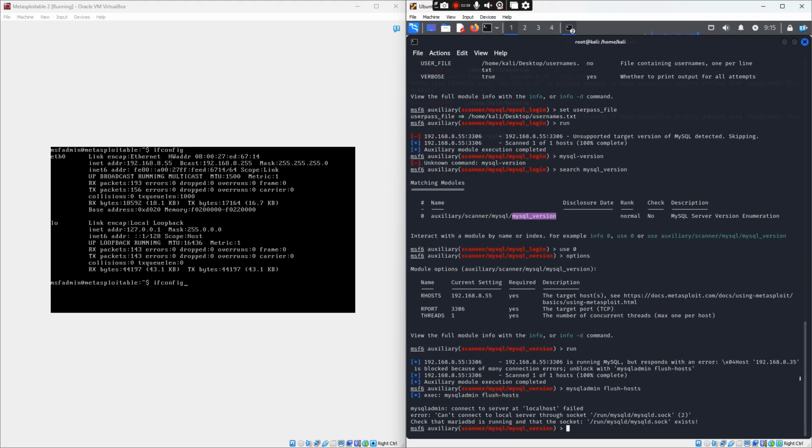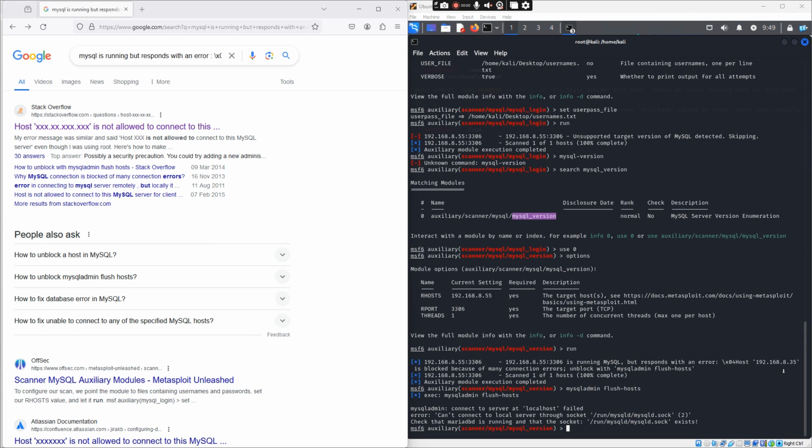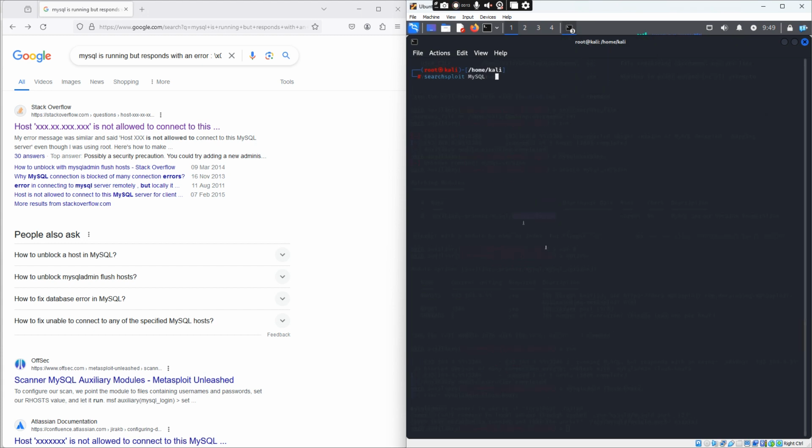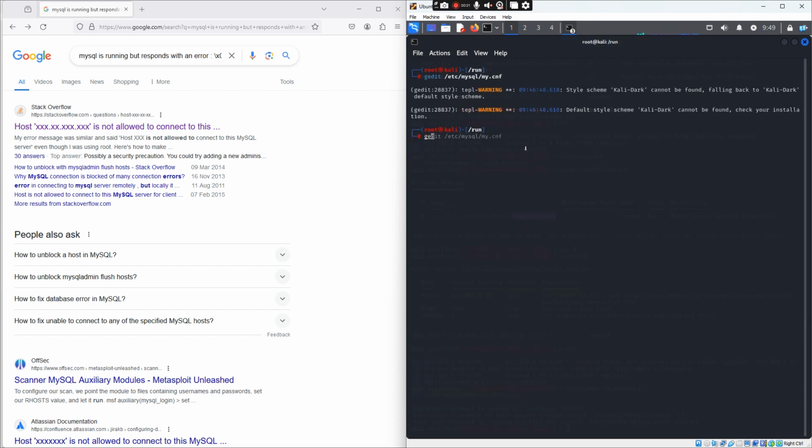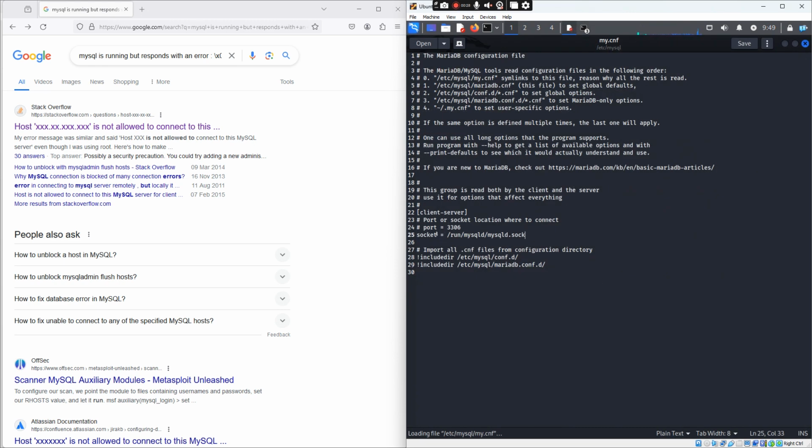Let me quickly do some searching on Google and see if I can come up with anything. Because it also speaks about checking if MariaDB is running and the socket, we should check if this socket exists. We can also check that. I think I've already opened this. Let's see. So with gedit, we open the MySQL configuration file and see if the socket exists. It does exist.